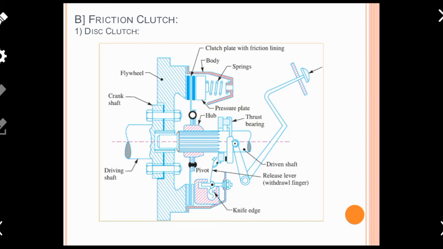There is one flange provided, and the flywheel and shaft, or we can say the driving shaft, are connected in such a way that there is one crankshaft. Look at the diagram over here. So ultimately we can say that the driving shaft and this crankshaft are connected, and there is some kind of nut and bolt arrangement. So we can say that the crankshaft is connected with the flywheel through this nut and bolt assembly. In that way we can say that the driving shaft is connected with the flywheel via the crankshaft.